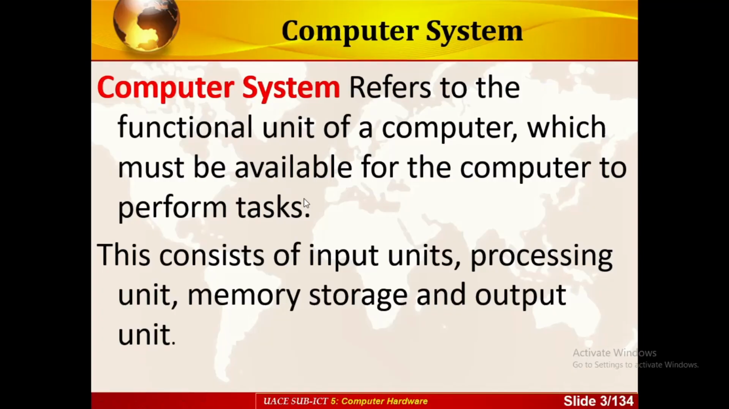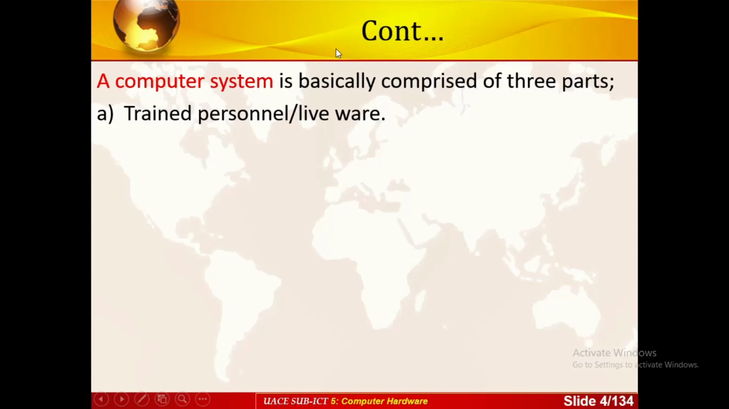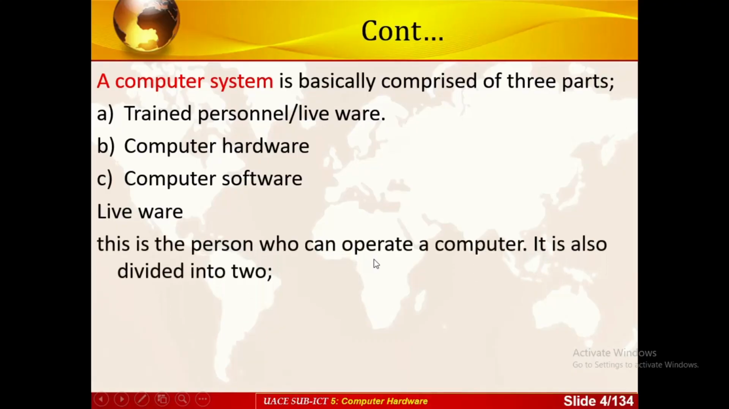A computer cannot operate on its own. That's why we have these three parts. We have a trained personnel or live wire. We have what we call the computer hardware, and we have what we call the computer software. That's why we have all the three, so that they can make up a computer system. Yeah, so these are the units which must be available for the computer to perform specific tasks. So that is a live wire. Live wire is a person who can operate a computer. Any live wire, a human wire, or a trained personnel is the person who can operate a computer.